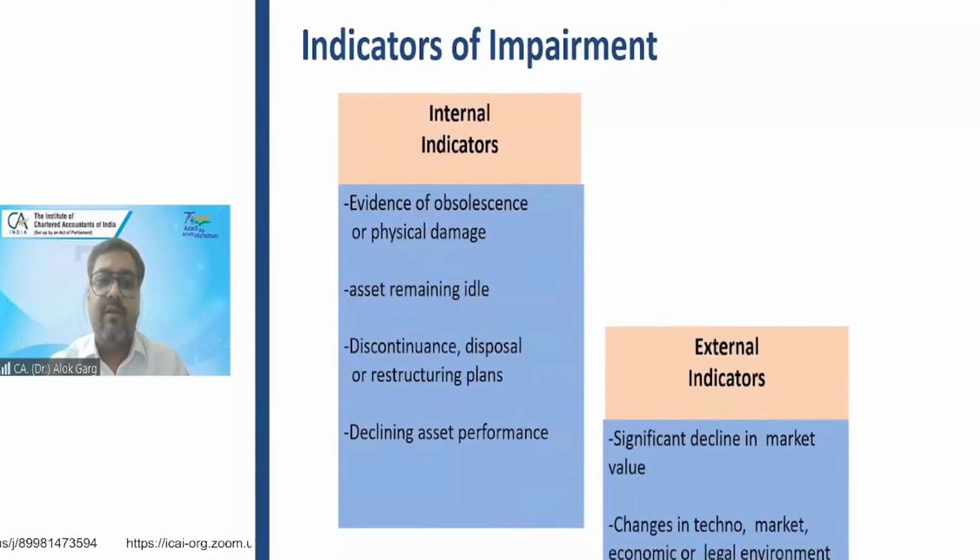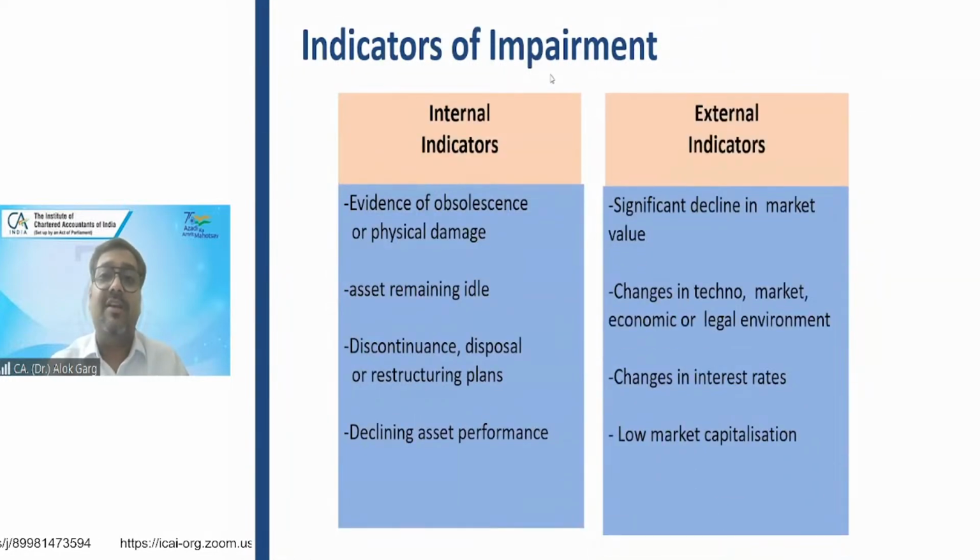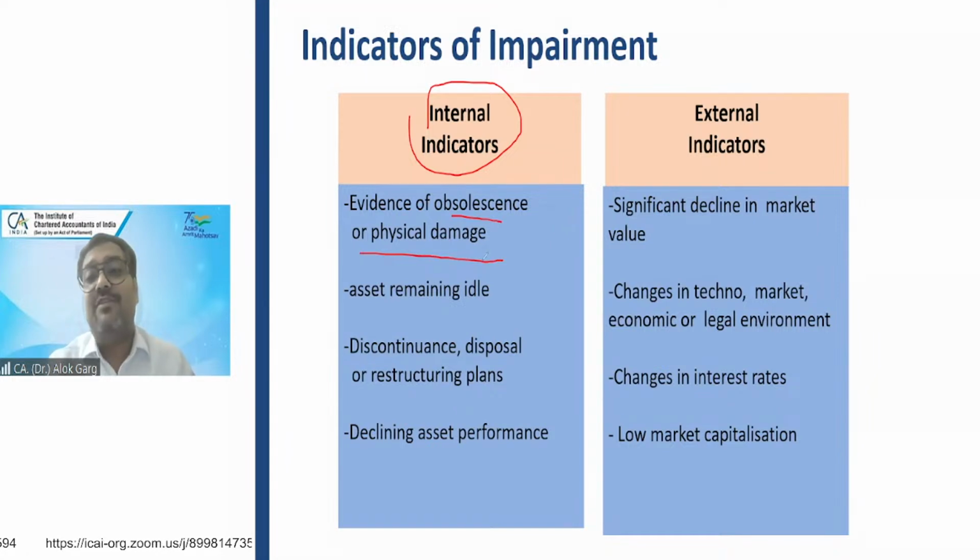What is an internal indicator? What is an external indicator? It is like an indicator of a car, left, right. What is my internal indicator? Evidence of obsolescence or physical damage is an internal indicator. You have seen that my asset has become obsolete. Physical damage is there, right? So it is an internal indicator.